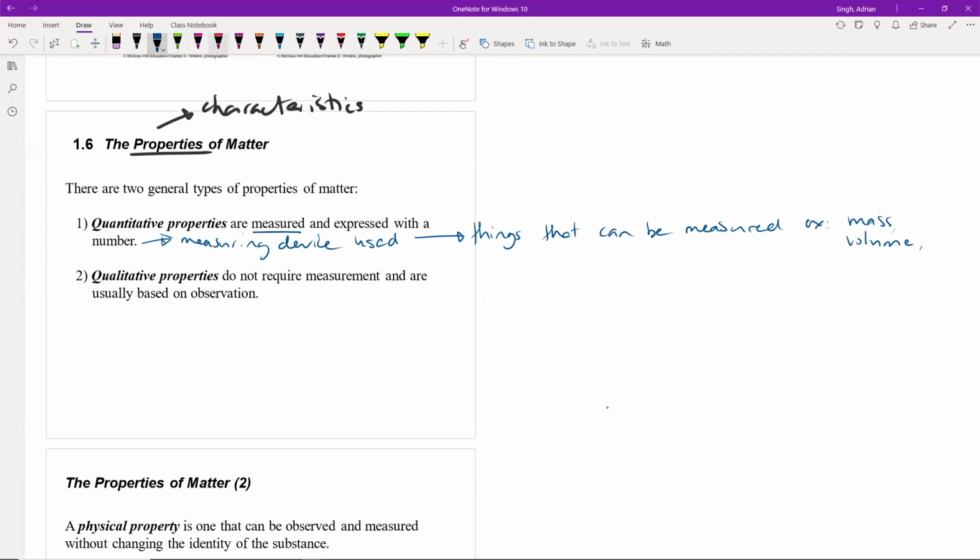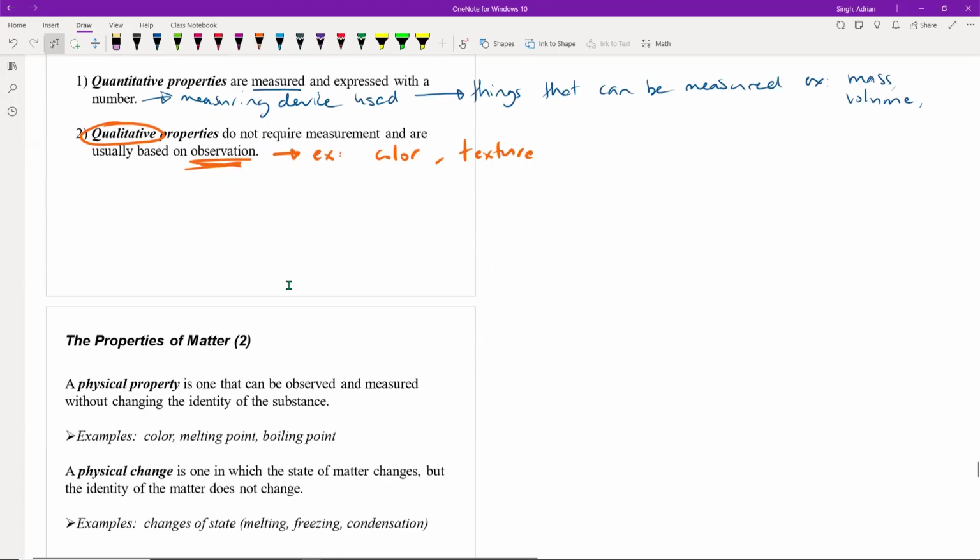This is in contrast to qualitative properties or qualitative characteristics that don't require measurement. We don't need a device to observe these qualitative properties. Instead, what we need to rely on are observations, using our senses, sight, smell, touch, etc. So for example, something like the color of a substance or the texture, the way that it feels to the touch. Those would be examples of qualitative properties. So quantitative versus qualitative. And again, we've seen these two terms before.